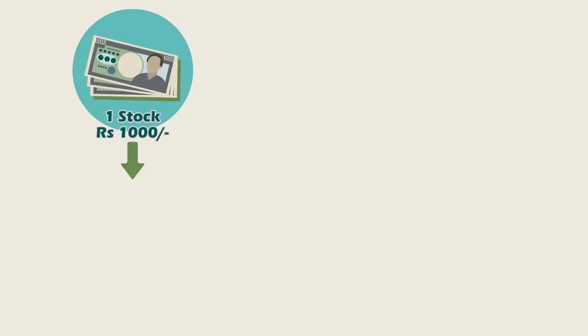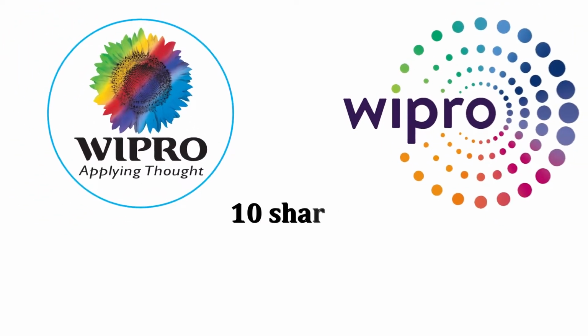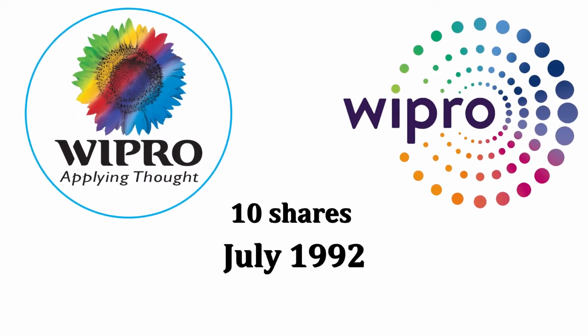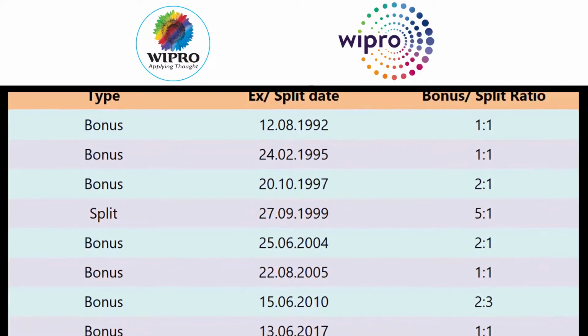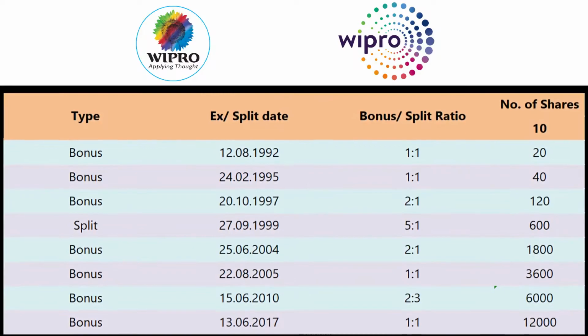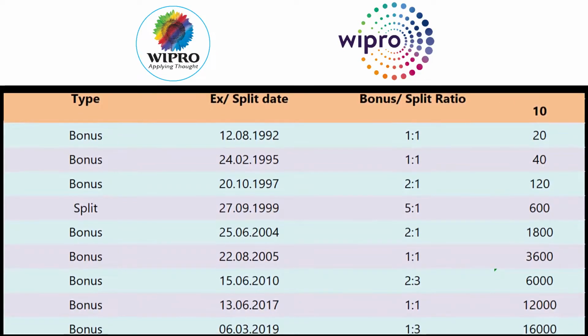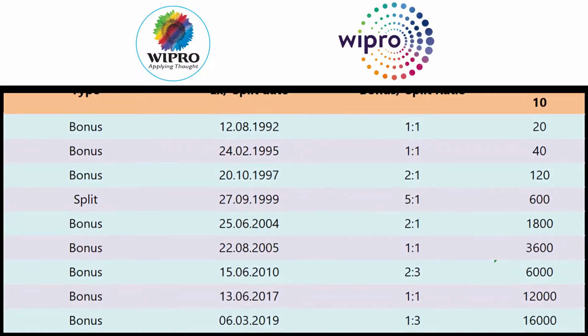With time come stock splits and bonus stocks. Let's see this with an example. Let's assume that you had bought 10 shares of Wipro in the month of July 1992. Wipro has offered the following stock splits and bonus stocks since 1992. Owing to the stock splits and bonus stocks offered by Wipro, if you had been patient enough, today your 10 shares would have grown to 16,000 shares.